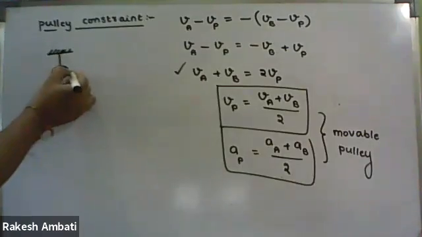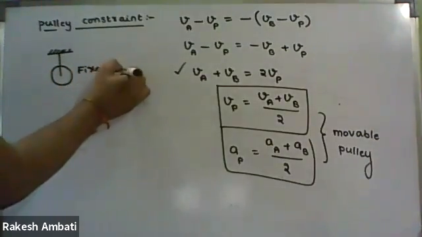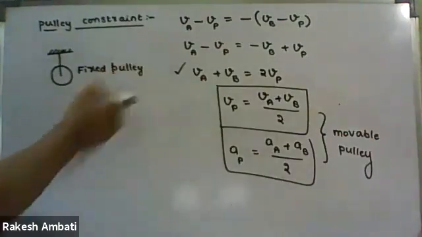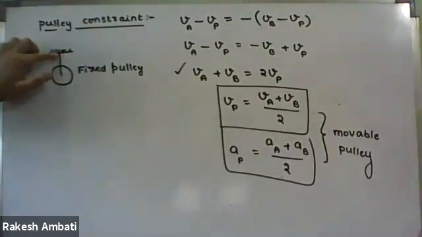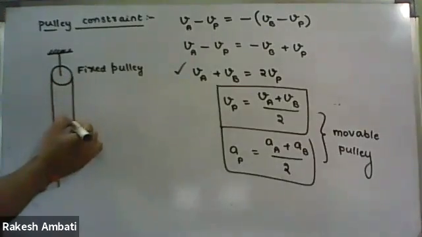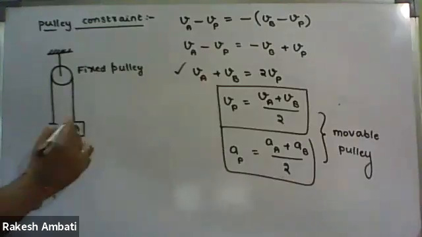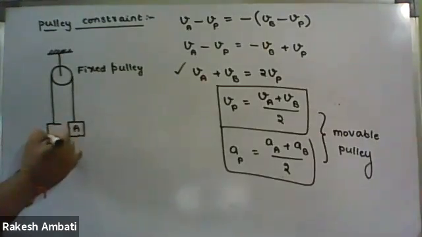So we are taking a fixed ideal pulley. Here the main arm is fixed and these are the side arms. It is block A and it is block B.